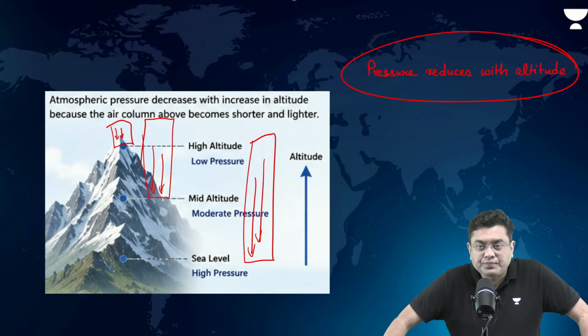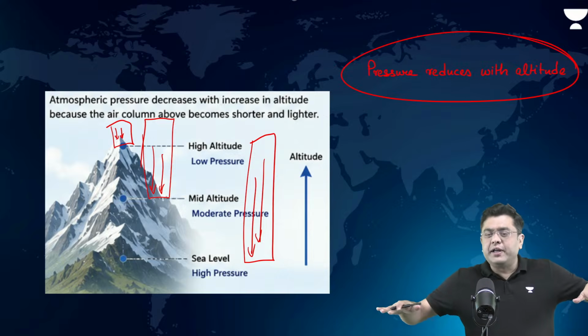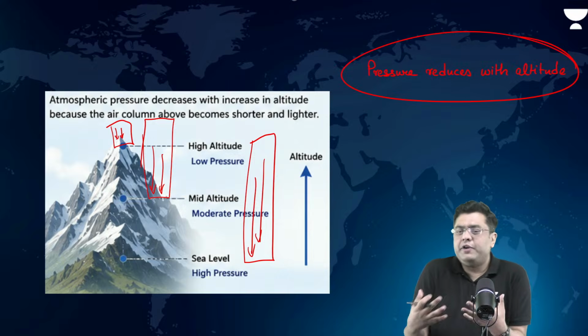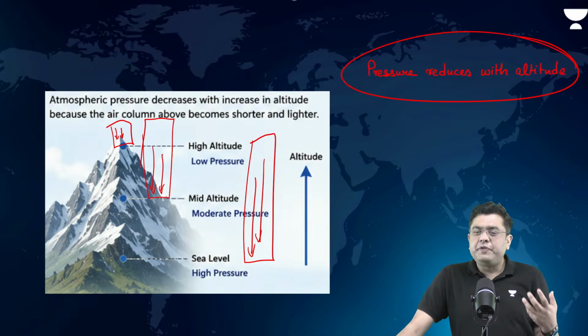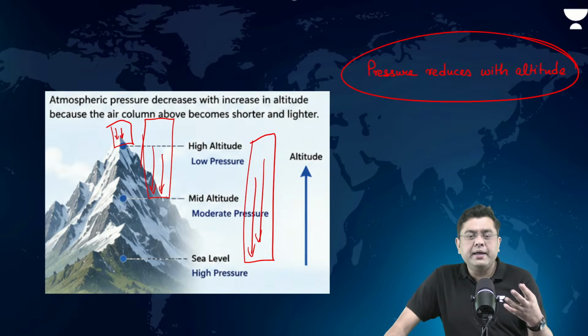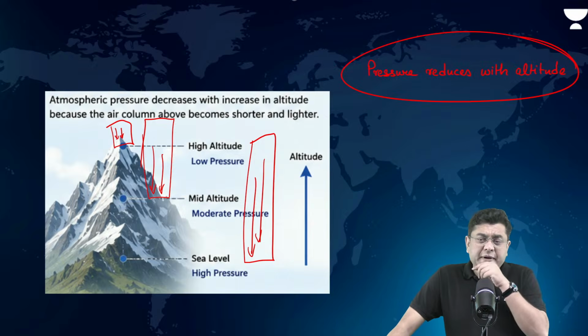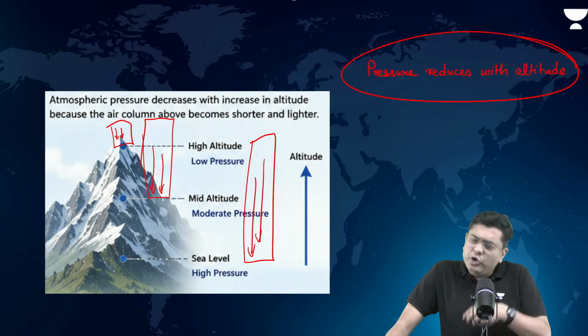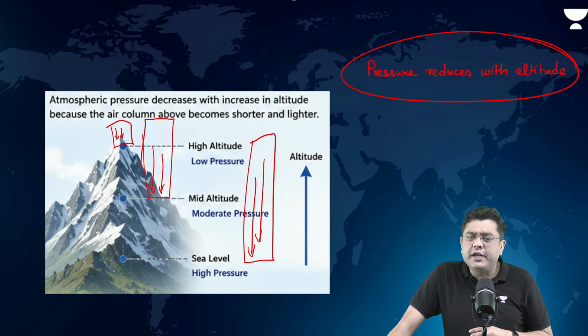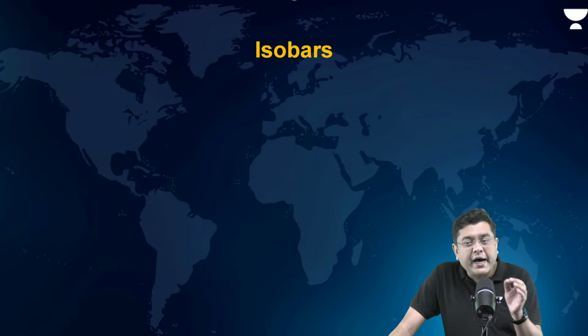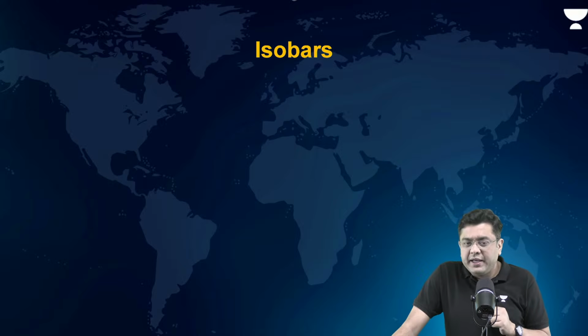Always. Even at the same level on the ground surface, pressure does vary from one region to another. Atmospheric pressure, let's suppose in Mumbai, will be very different from atmospheric pressure in a region like Delhi. Due to multiple different factors, the pressure tends to vary. Okay. Now, you have the case of isobars.